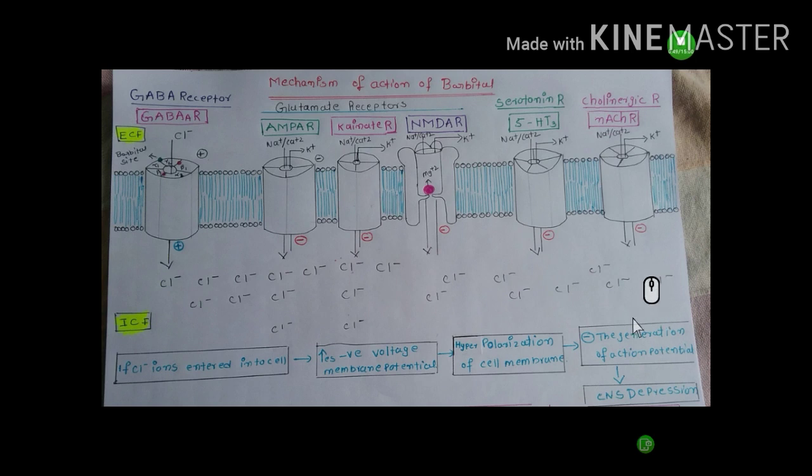If action potential is not generated, neurotransmitters are not released into the synaptic cleft. So signals are not transmitted from nerve to nerve or nerve to organ. It produces CNS depression.